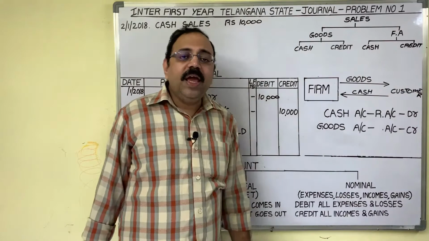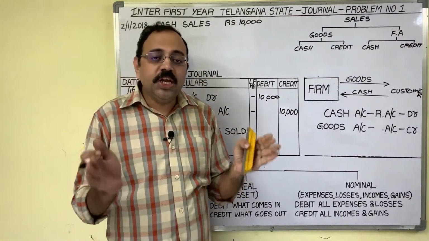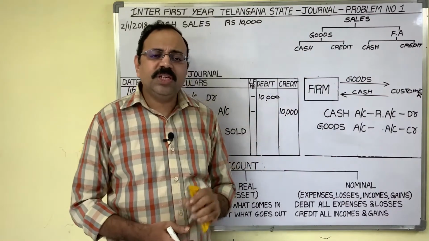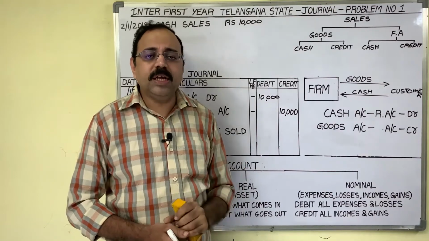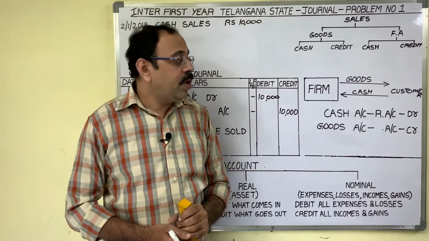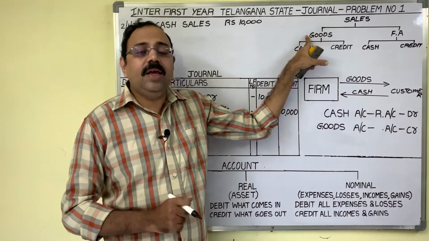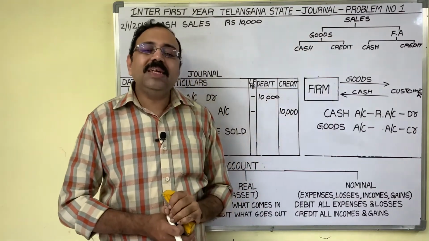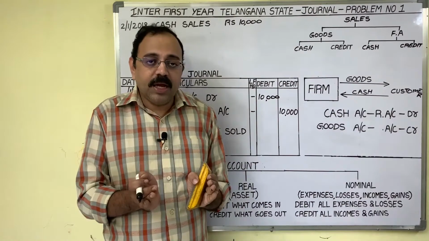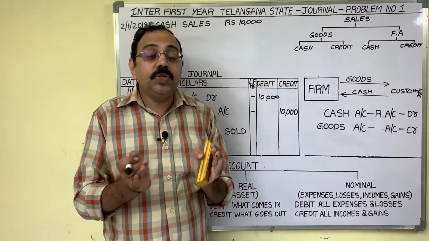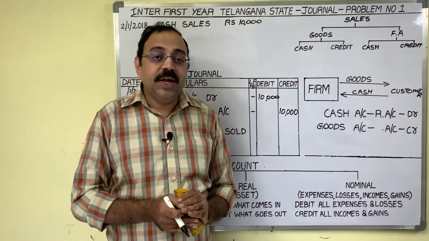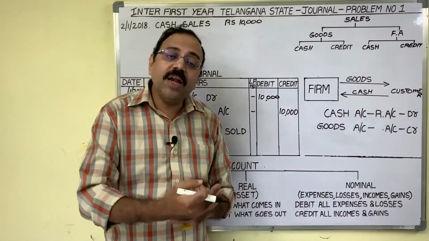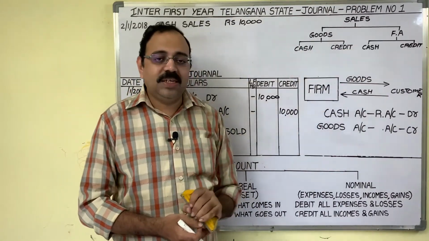For example, take one stationery shop. A stationery shop is one firm. Okay. Regularly what do they sell? Stationery items, books, pencils, pens. These are known as goods. And rarely this stationery shop owner sells fixed assets. Fixed assets means what? If any article, any product is used to run the business, it is called a fixed asset. If any asset is useful for more than 1 year, it is known as a fixed asset.